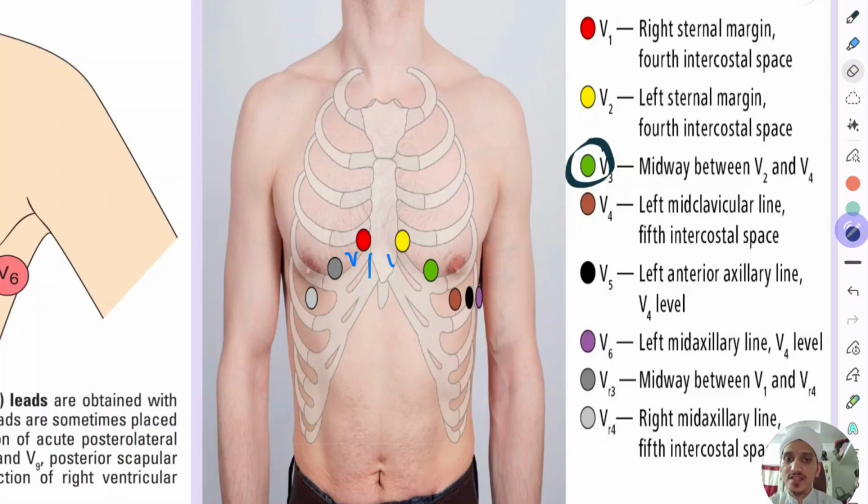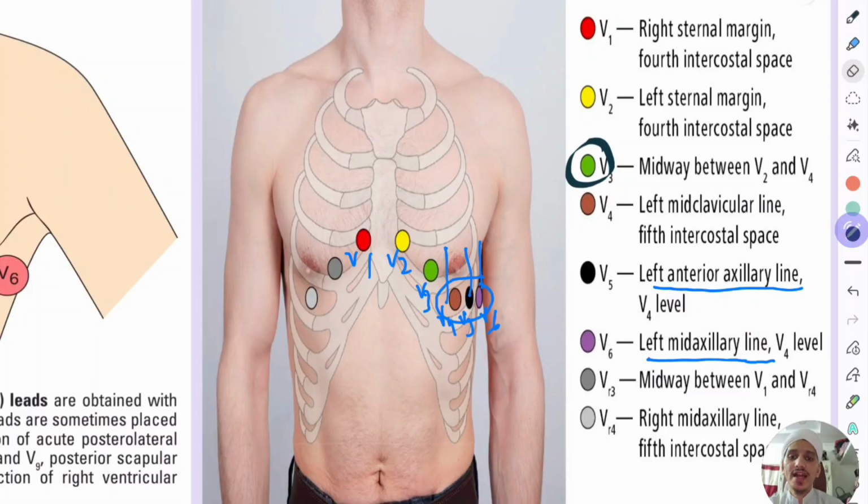So this is V1, this is V2, this is V3, this is V4, this is V5, and this is V6. V6 is in the left mid axillary line, and V5 is at the left anterior axillary line, at the V4 level. So the level of V4, V5, V6 will be the same, but V4 is at the mid clavicular line, V5 at the anterior axillary line, and V6 at the mid axillary line.